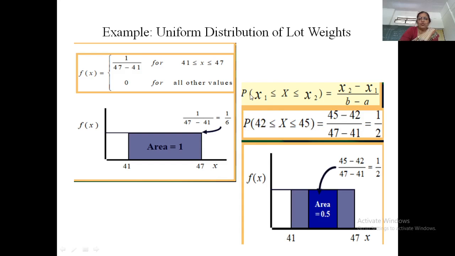from 42 to 45 f of x dx, which is equal to (x2 minus x1) upon (b minus a). So the probability that 42 is less than or equal to x is less than or equal to 45 is (45 minus 42) upon (47 minus 41), which is constant, we can take outside. So it is 3 by 6, that is 1 by 2. And this area under the curve is exactly equal to 0.5.